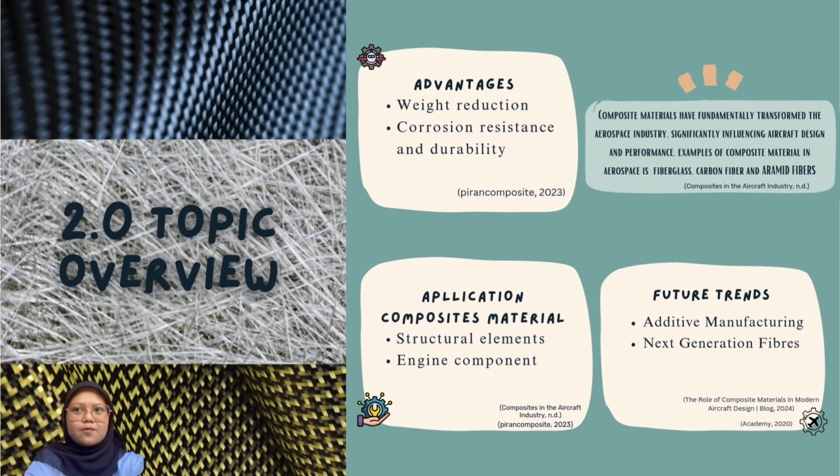Last but not least is future trends. Additive manufacturing, like 3D printing, is revolutionizing production by creating lightweight and intricate designs with less weight. Second is next generation fibers. Materials like natural fibers and bio-resin are used to reduce environmental impact while maintaining performance. This will support the industry's decarbonization goals.